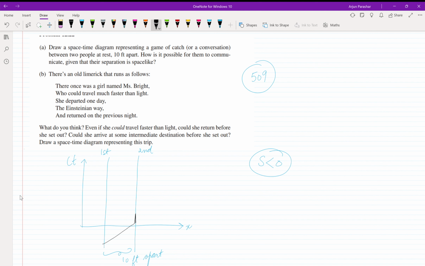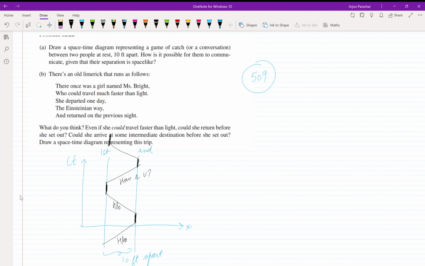Now he receives that conversation, and suppose he says hello. He receives that hello, and then he transmits his signal, that is hello from here again. Then he takes time to receive it, then transmits his signal from here. He's saying how are you. Then he receives that, and then again it transmits like this. So this is the game of conversation which will be going on like this, and this is called the game of catch or game of conversation. So this is the space-time diagram.